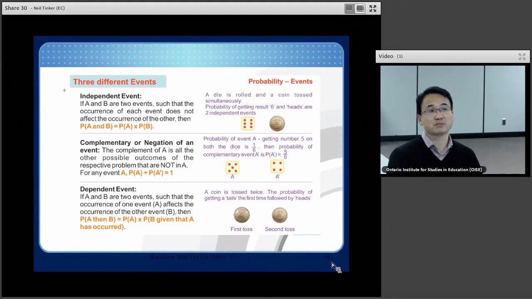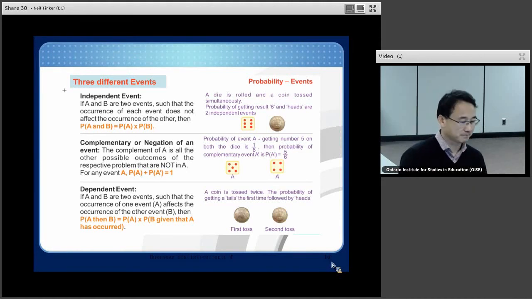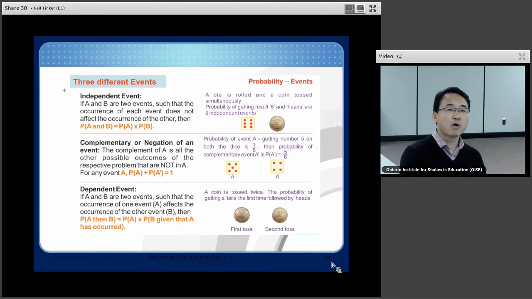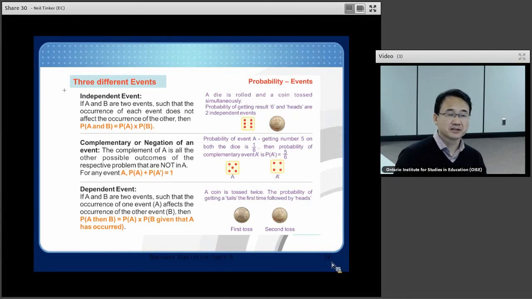Then we can get the probability of a certain event. So it is very important to know the features of different events. And you can pause this video and read this example very carefully, okay?